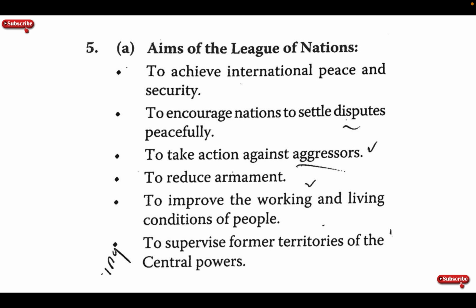5a. Aims of the League of Nations: to achieve international peace and security, to encourage nations to settle disputes peacefully, to take action against aggressors, to reduce armament, to improve the working and living conditions of the people, to supervise territories of the Central Powers.